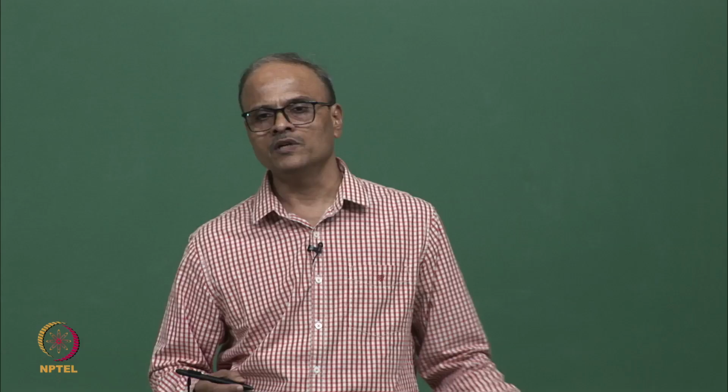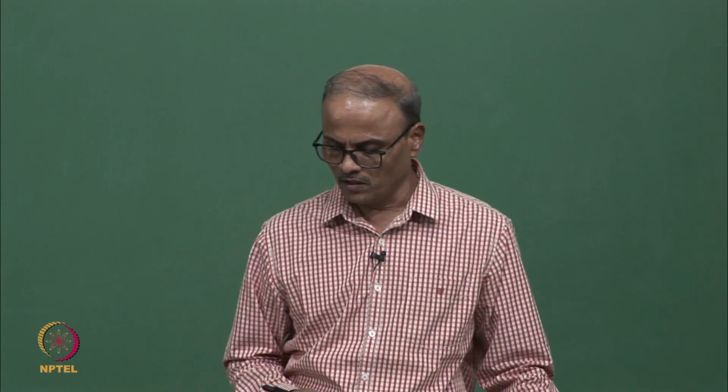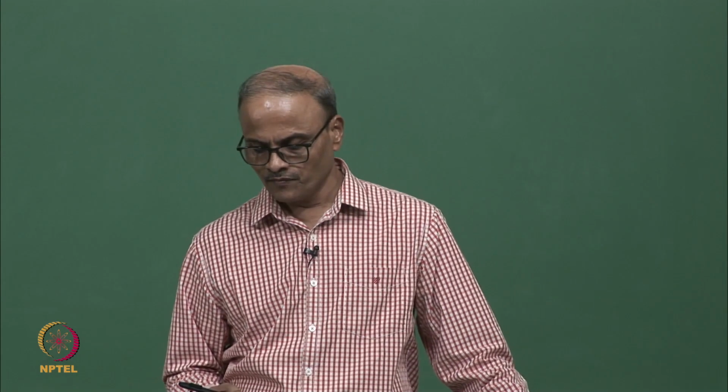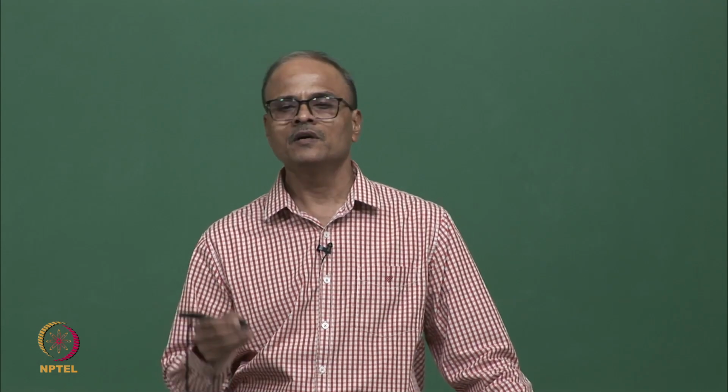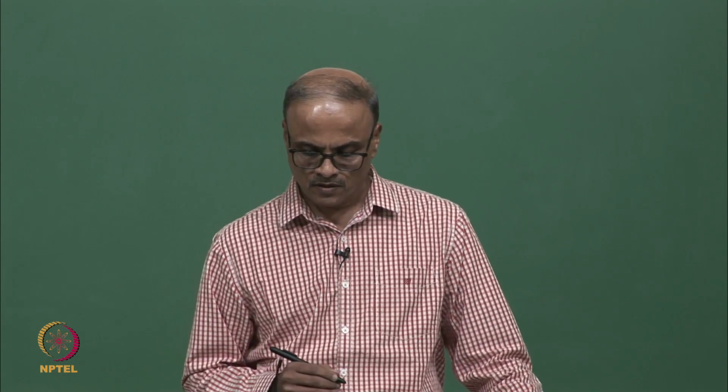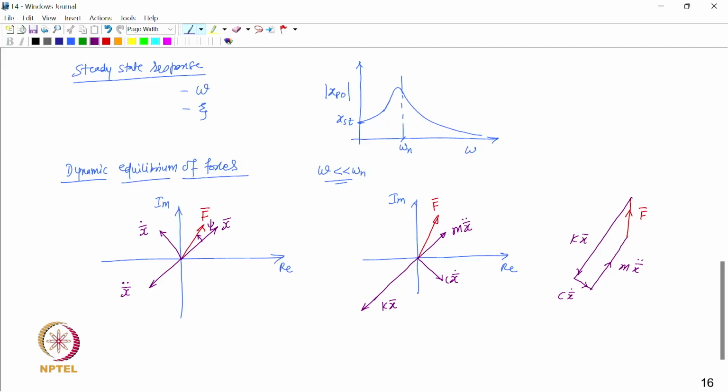So what we see here is that one component of the force balances the damping force, and the other component along with the inertia force balances the stiffness force. So this is how the dynamic equilibrium is achieved.